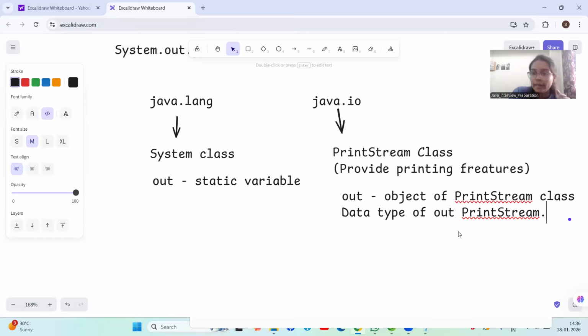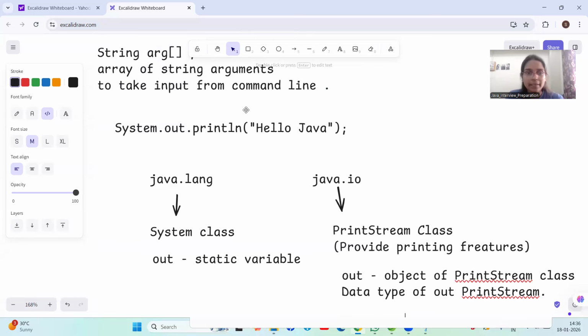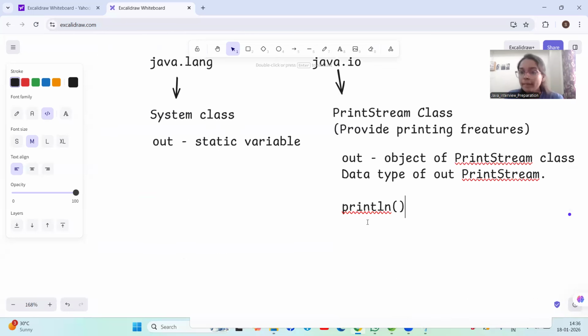Now in that PrintStream class there is one method, the println method. We have written println here. This println method is present in the PrintStream class, and it is used to print output on your console.